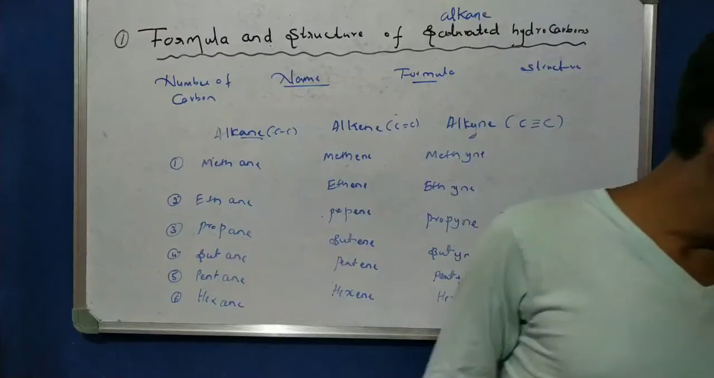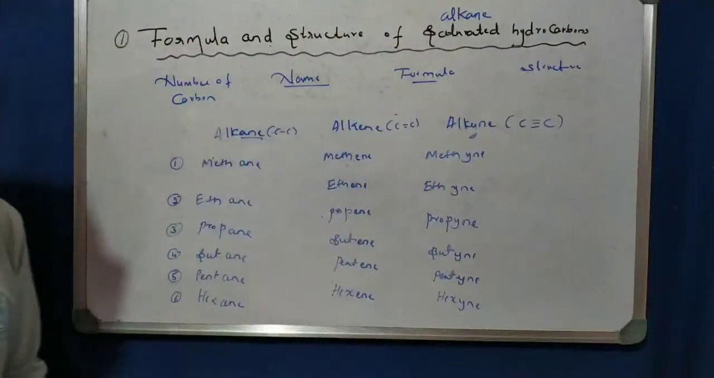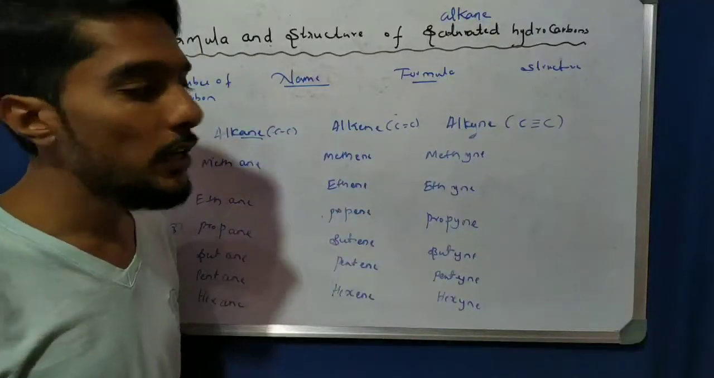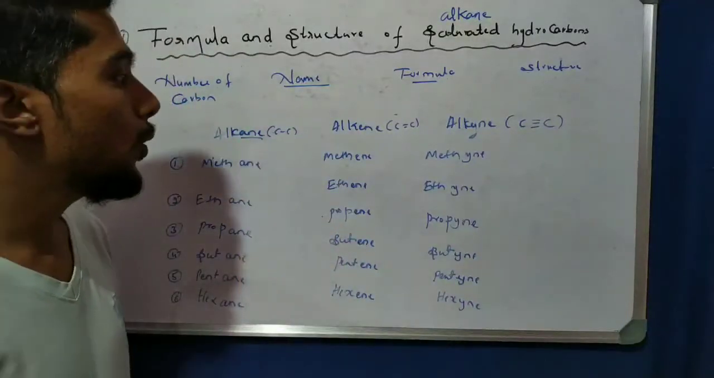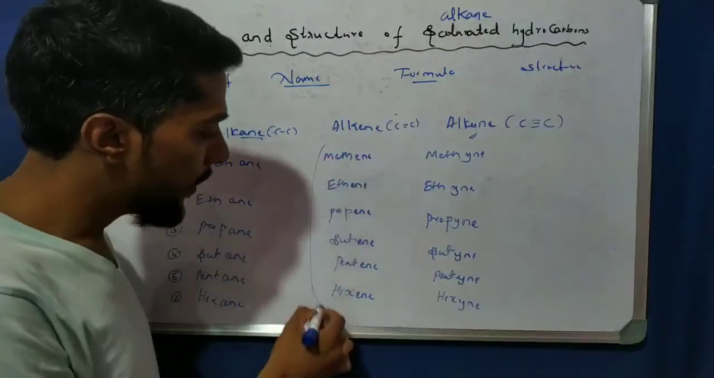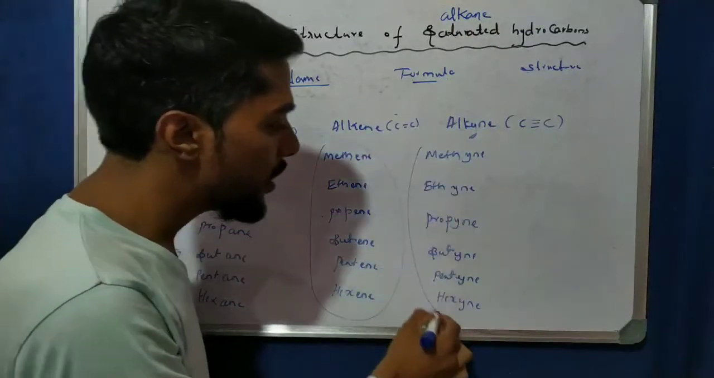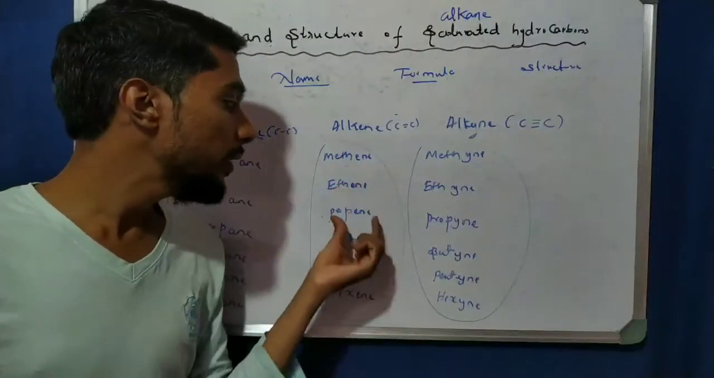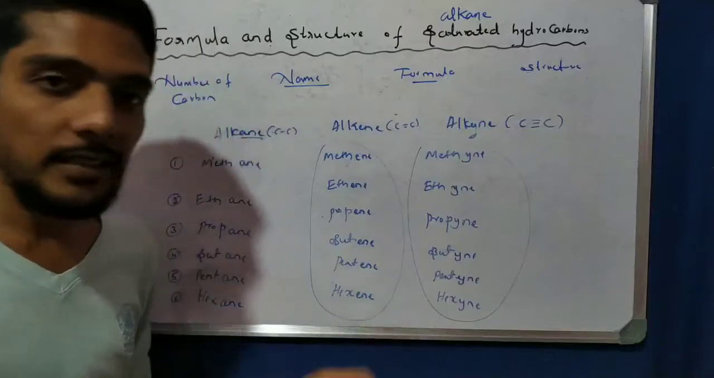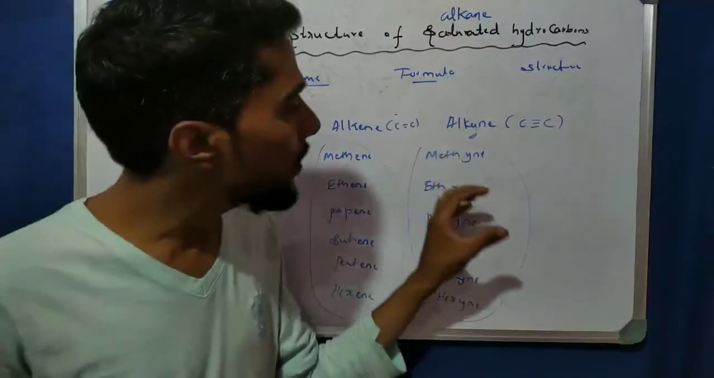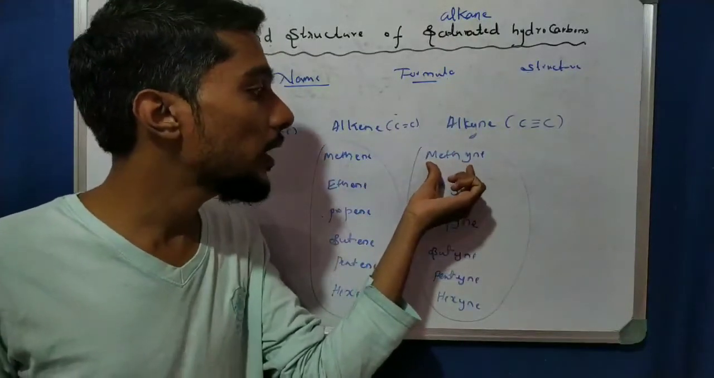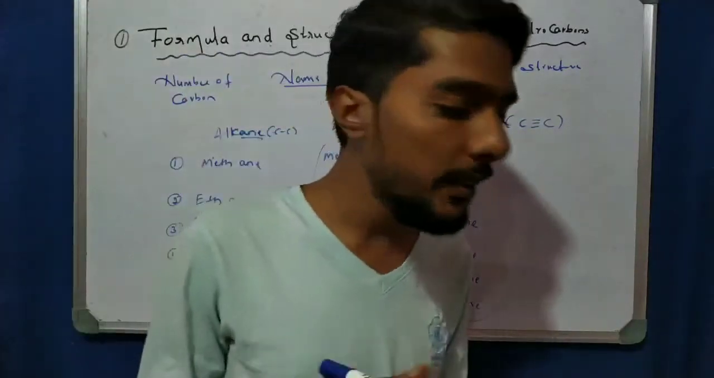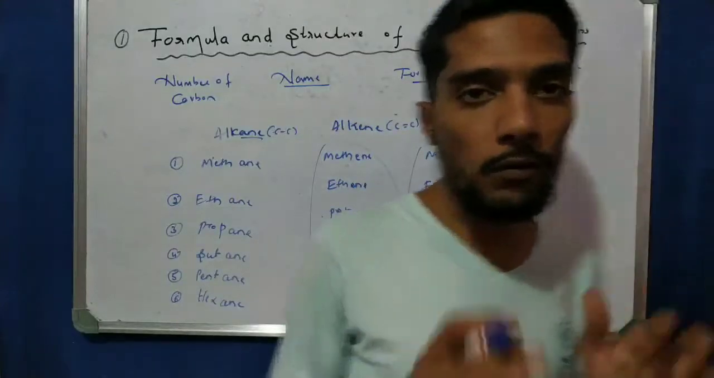So this is about the structure and formula of saturated hydrocarbons, and also we took the names of the unsaturated hydrocarbons. One point is your homework. If you know the names, then write the formulas. Write the structural formula of methene, ethene, propene, butene, pentene, and hexene. That is homework for you. Also write the structural formula of alkynes: ethyne, propyne, butyne, pentyne, and hexyne. You have to write the structural formulas of these.